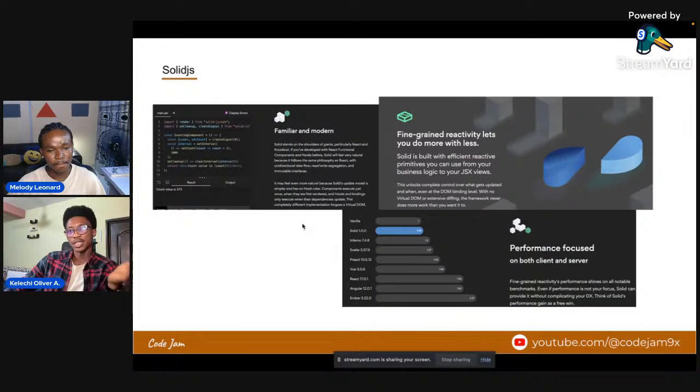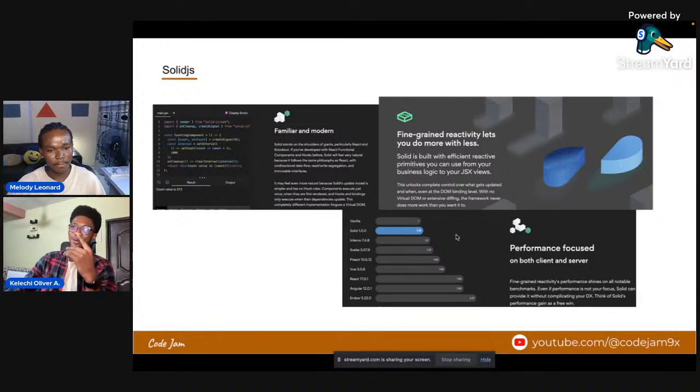So, Solidjs. If you ask yourself before you use a tool, there are certain things you consider. Number one, for me as a person or as someone building for a user, having the user in mind, the number one thing I consider is performance. And if you look at the chart here, this is coming from the Solidjs website, you notice that Solidjs is as fast as vanilla JavaScript, right? You can see that it's close to vanilla JavaScript, and you can see React all the way to the bottom.